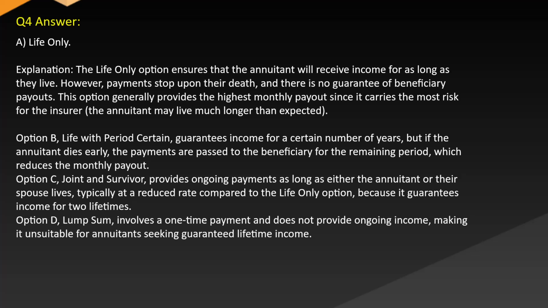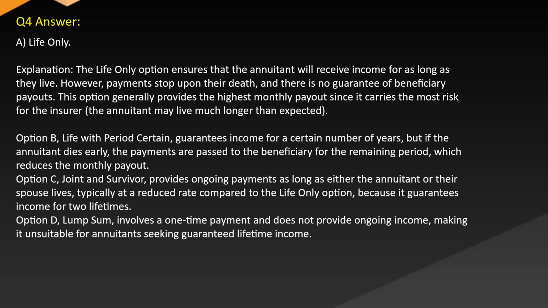Option B. Life with period certain, guarantees income for a certain number of years, but if the annuitant dies early, the payments are passed to the beneficiary for the remaining period, which reduces the monthly payout. Option C. Joint and survivor provides ongoing payments as long as either the annuitant or the spouse lives, typically at a reduced rate compared to the life-only option because it guarantees income for 2 lifetimes.